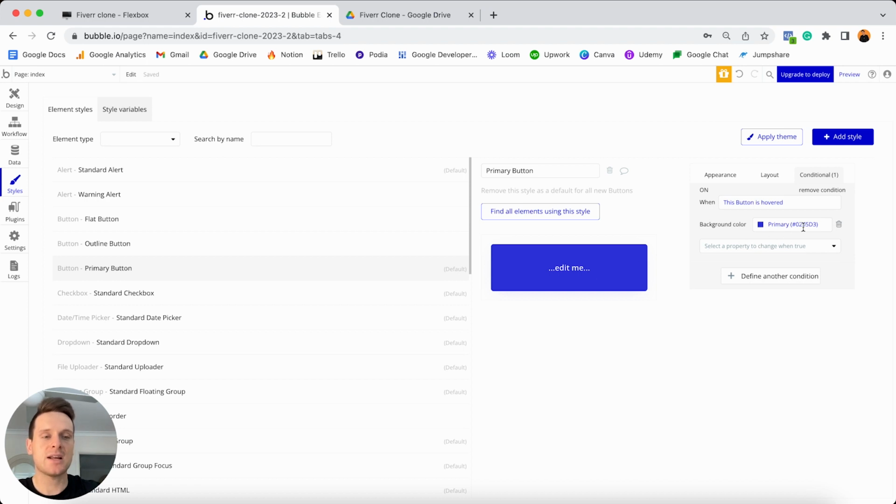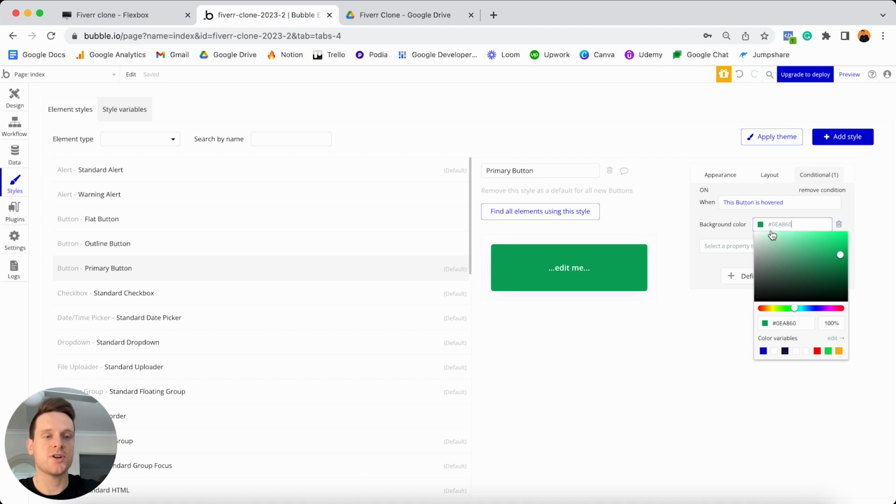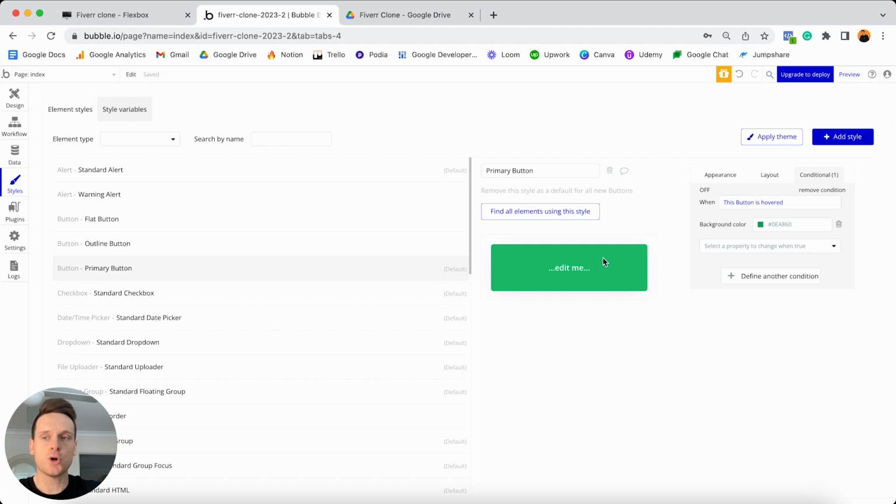Whereas in this case, what I'd like to do is just update this with another green color code. So I'm going to paste in a darker green, which if you'd like this color code, it's 0EA860. And what you'll now see is that when I toggle between these two greens, one is just a darker variation, whereas the main color is just a lighter version of that. Now that's all we'll need to change here.